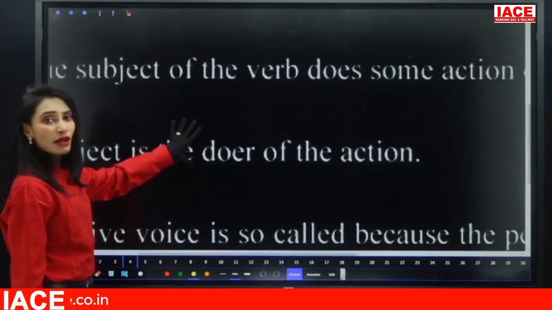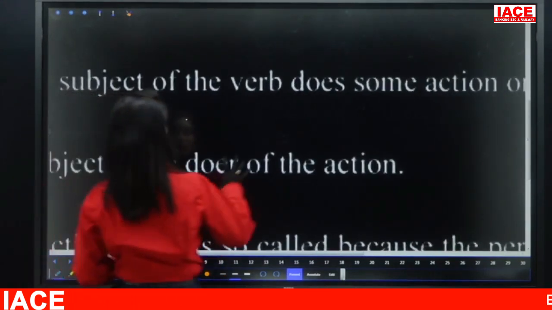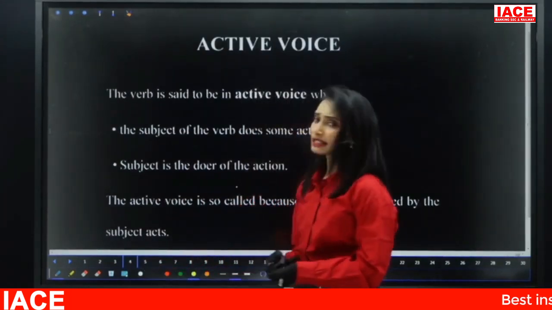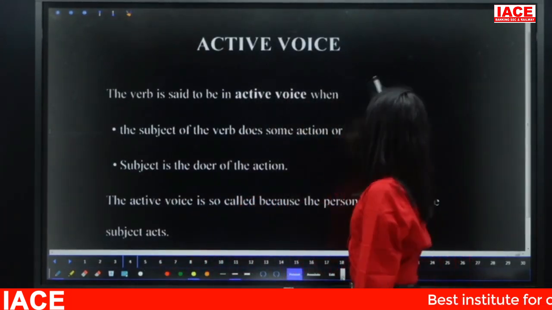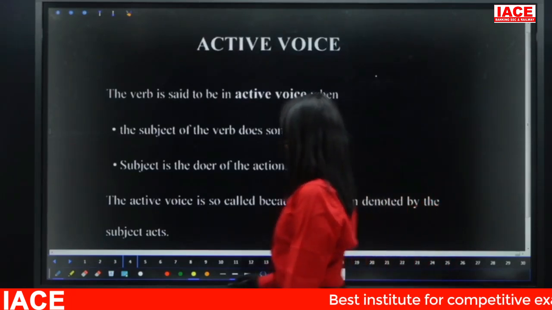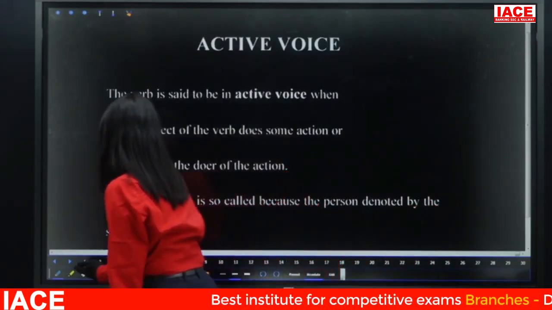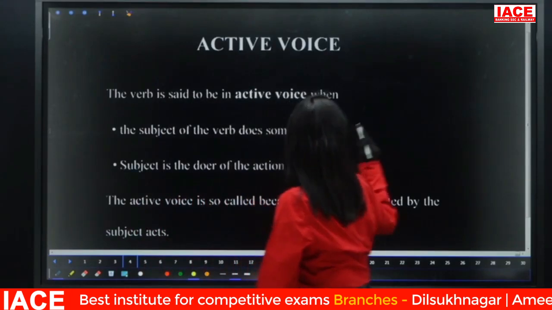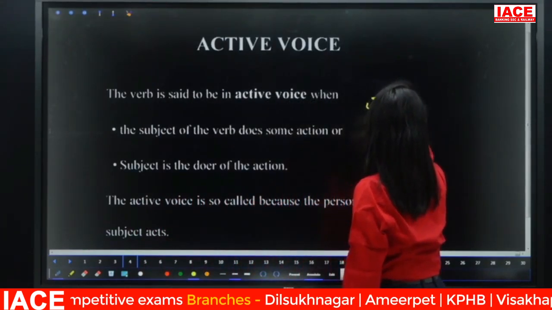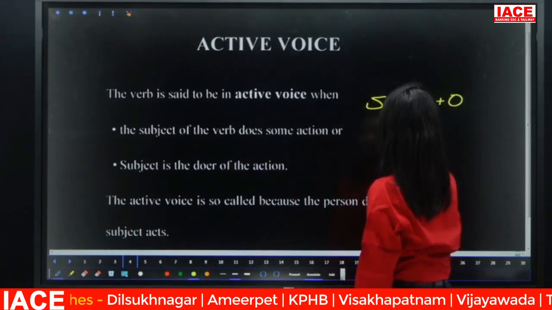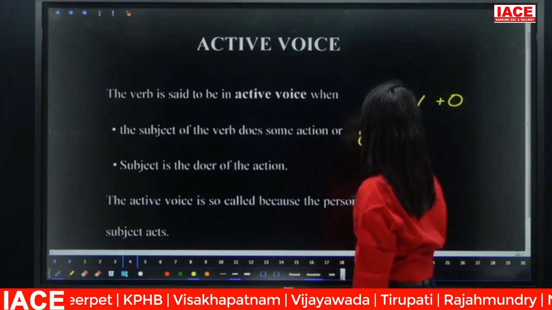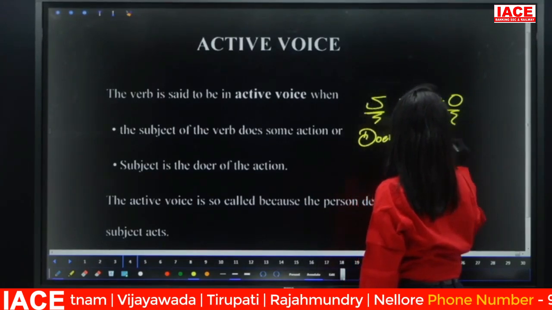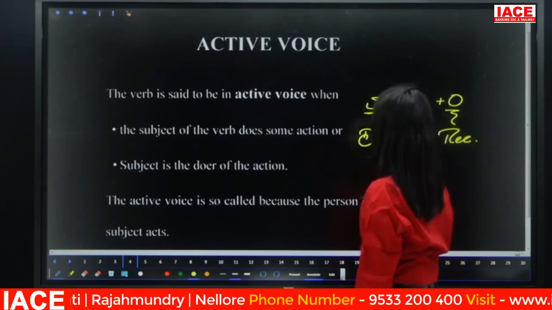I say again: if the verb is passing action from subject to the object, that means the subject is a doer of the action and the object is a receiver of the action, then that verb is said to be in active voice. Remember, the subject must be the doer of the action and the object must be the receiver of the action.